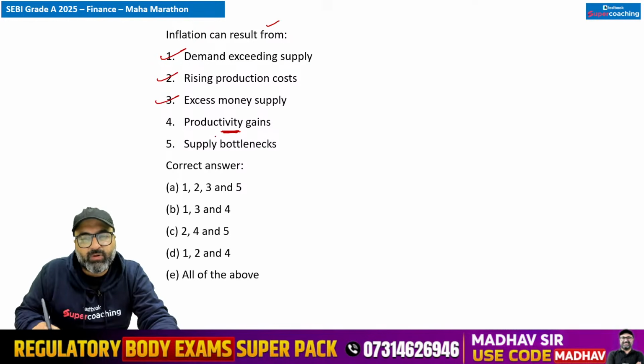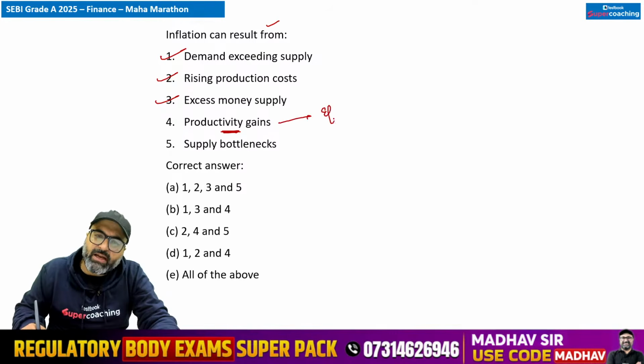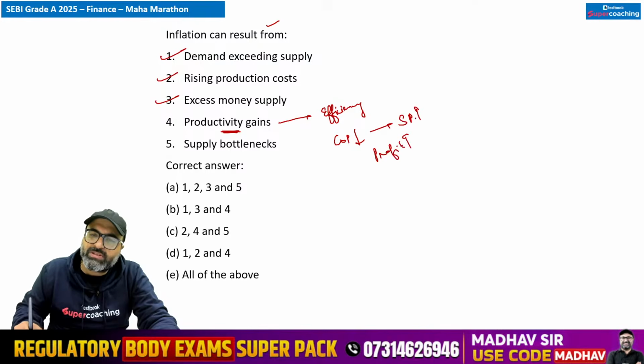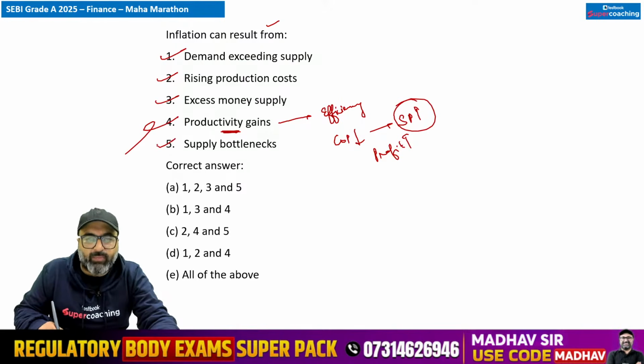Productivity gain. What do you understand by the word productivity gain? अब productivity gain का मतलब ये है कि let's suppose guys I have increased the efficiency of my productivity. तो उससे क्या हो रहा है कि जो मेरा cost of production है वो कम हो गया, but I have not yet decreased my selling price in order to achieve higher profits. तो मैं सेलिंग प्राइस को तो इम्पैक्ट नहीं कर रहा ना, तो उसकी वजह से इन्फ्लेशन होगा. That's not correct. Supply bottleneck. बिल्कुल, अगर आपका सप्लाई चाहकर भी इंक्रीज नहीं हो सकता, डिमांड बढ़ती जाएगी, सप्लाई will not increase and it will result in inflation. So that is correct.